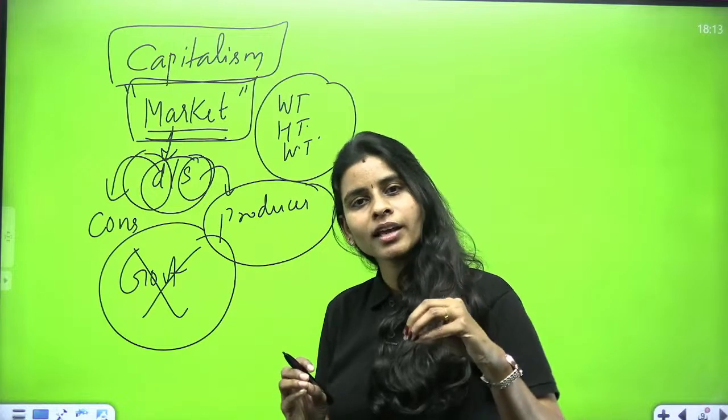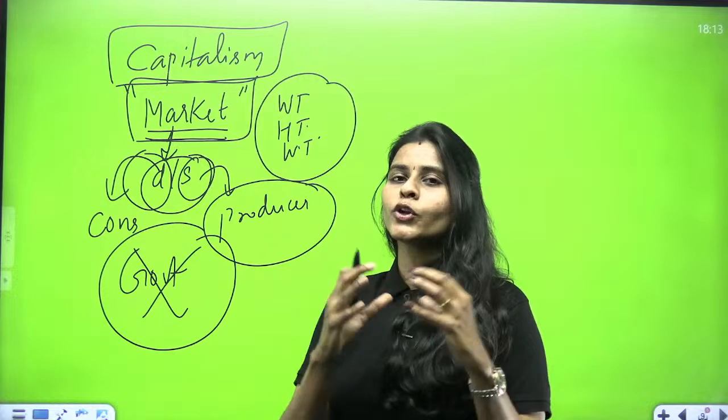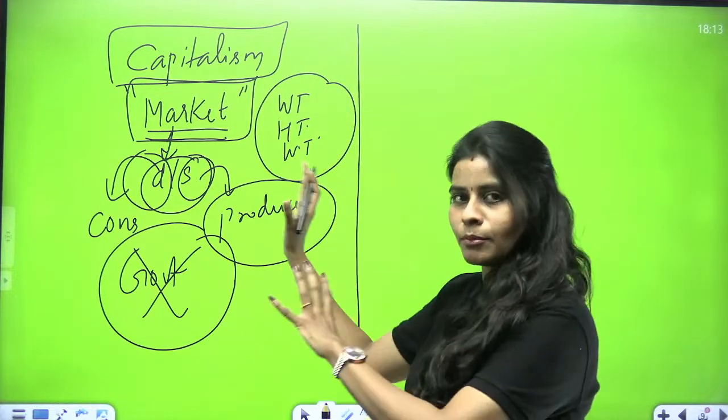So who is going to make the decision? The decisions are going to be made by the capitalists, by the producers. So this is how capitalism works. We will come to that again.